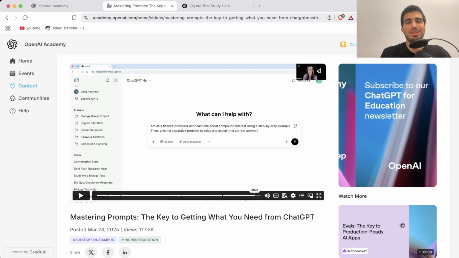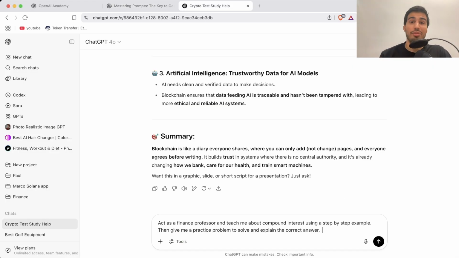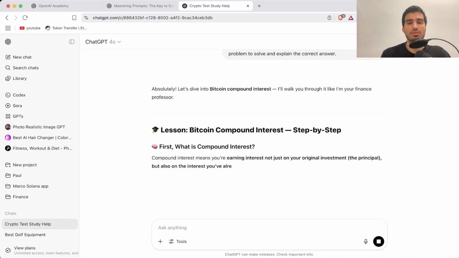Obviously, with crypto and compound interest, some people are worried. We obviously saw BlockFi, Celsius, and all those platforms that were giving compound interest, kind of raw. But I do still think there is a space for compounding interest, especially in Bitcoin and other types of cryptocurrency. So let's see what ChatGPT has for us.